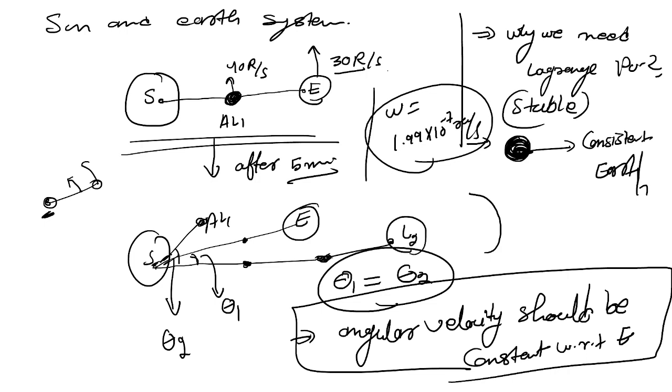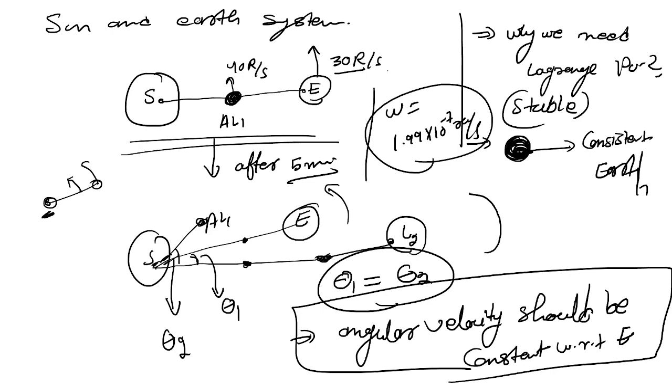We have to choose a point outside, away from the Earth, in such a way that its angular velocity will also be the same as the Earth's. Here the Lagrange point concept comes in, because we need a point in space, in the Sun and Earth system, where an object can be stabilized. Stabilized means consistent with respect to the Earth. So if they are revolving consistently, the angular velocity should be constant, so that they stay in the same place where we placed them.